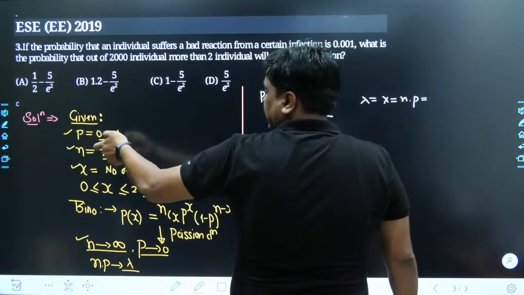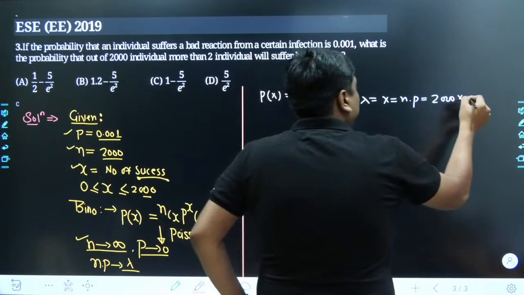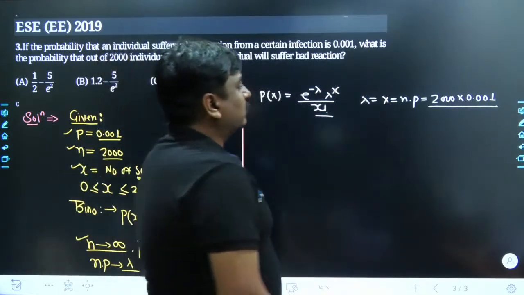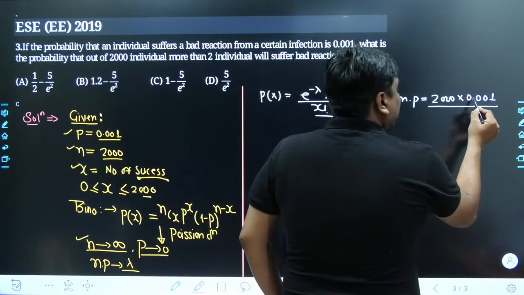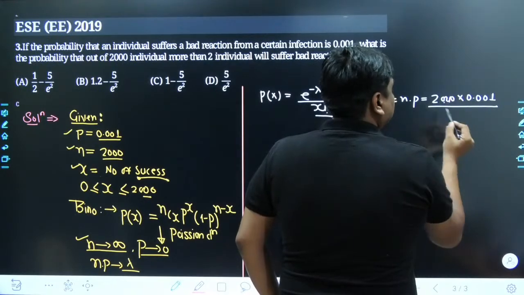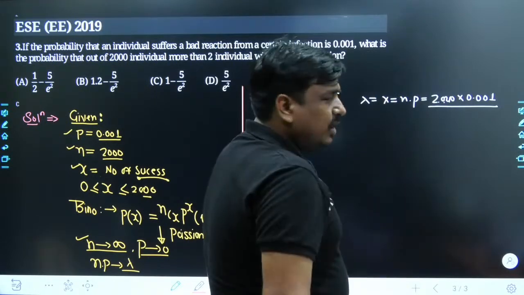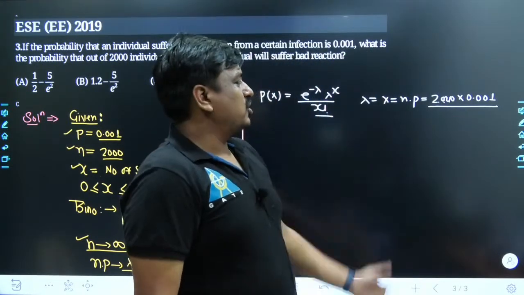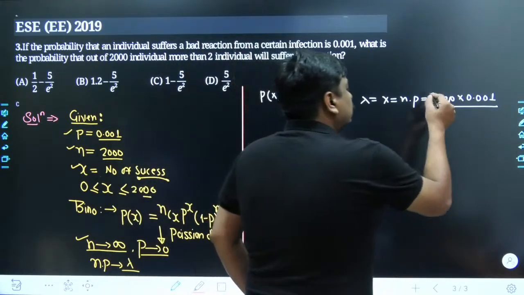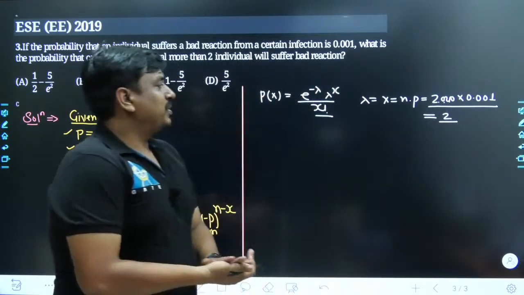So obviously n is 2000, which has to get multiplied with 0.001. See what is happening over here, my dear friends. If you shift the decimal point one place to the right, it gets shifted over here. Again, it gets shifted over here. Agreed, no? This is basic knowledge which we studied in class 8th and 9th, and it can be applied easily. So obviously here it becomes 2, here it becomes 1. So the value of lambda is precisely 2.